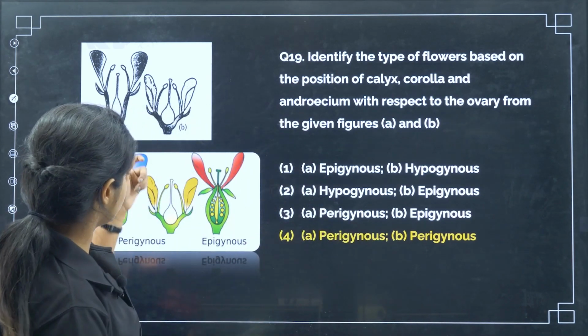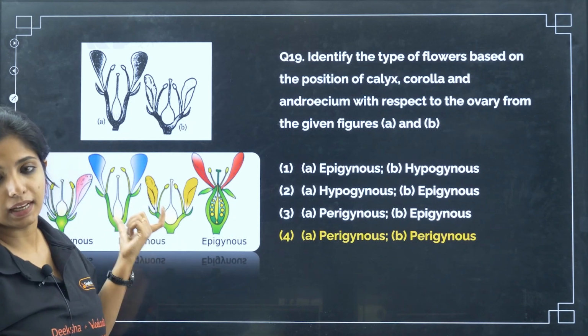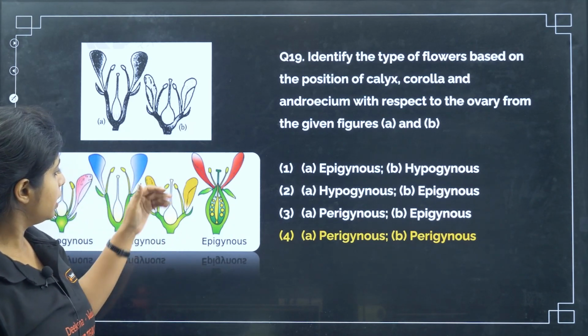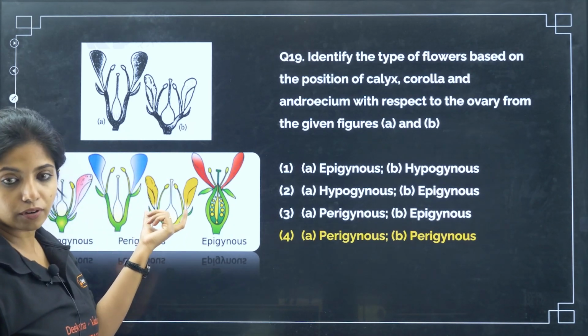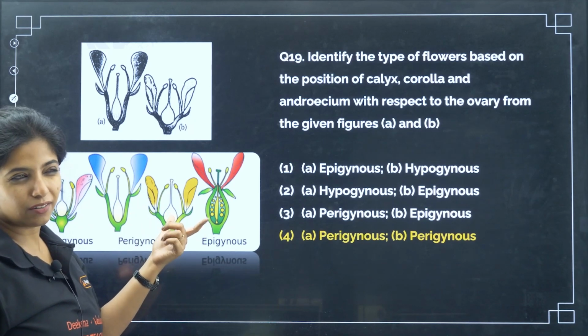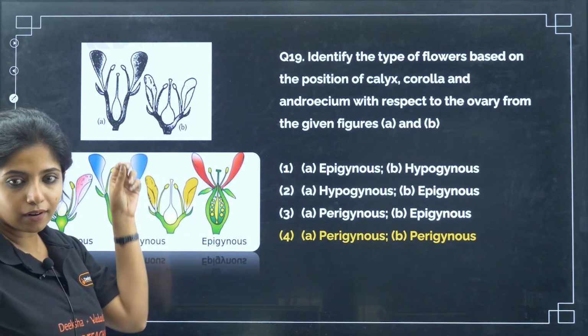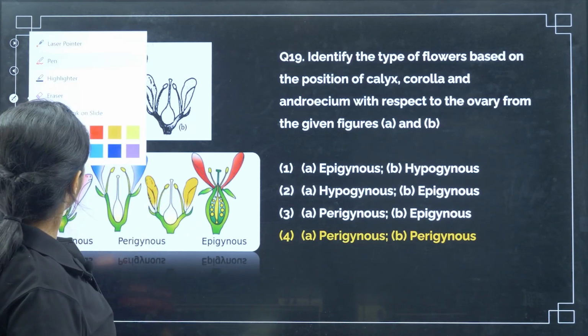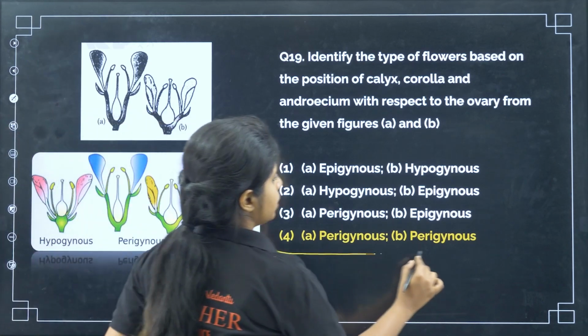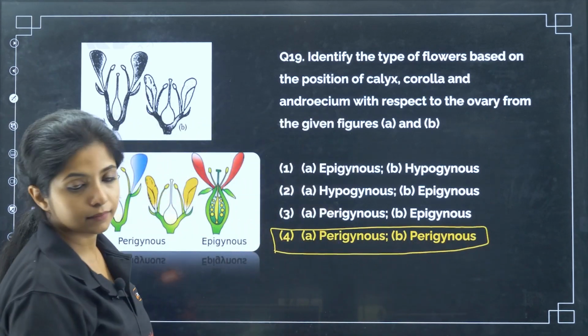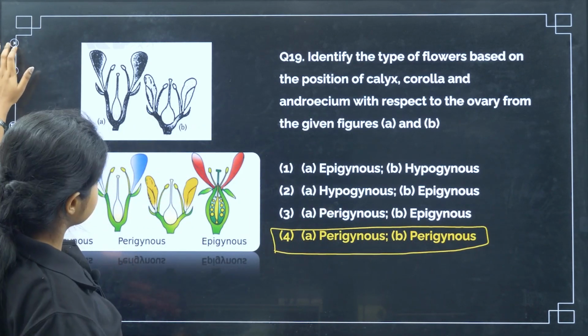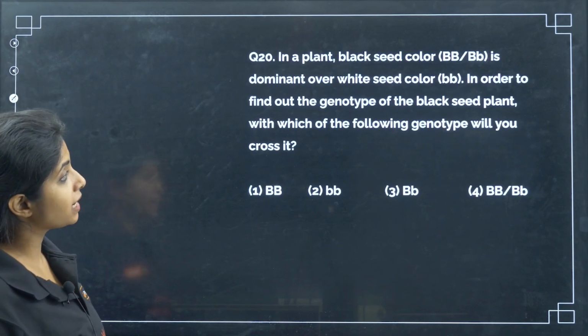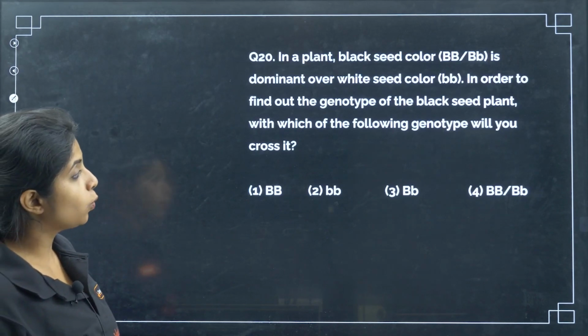So, over here as you can see, this and this is perigynous, which is almost the same level, and also it's at the tip or rim of the receptacle, the rim of the thalamus, where all of them are easily located. So this would be perigynous, perigynous, perigynous. Okay? Now, in a plant, black seed color is dominant over white seed color.